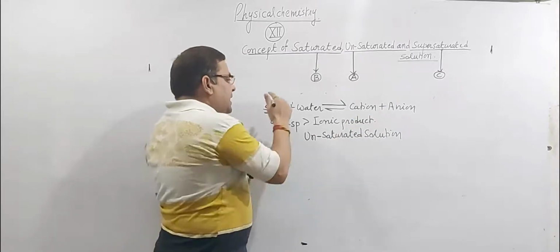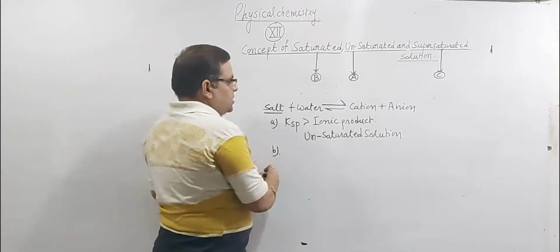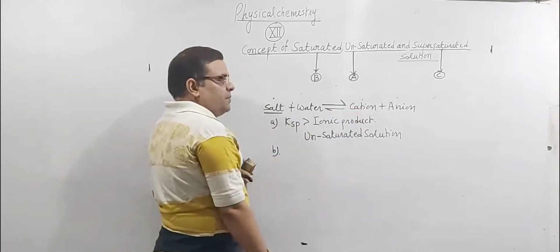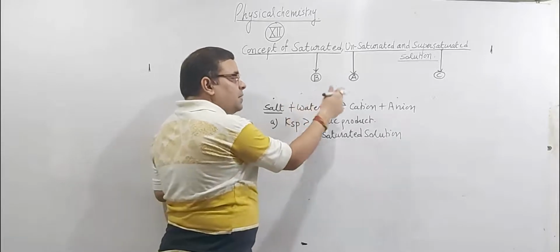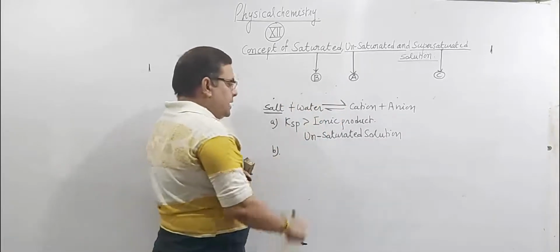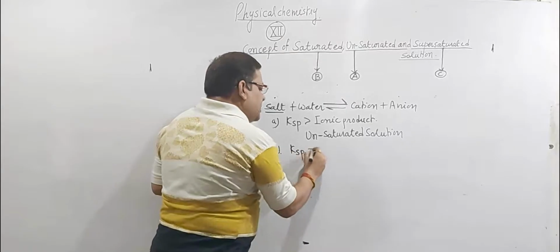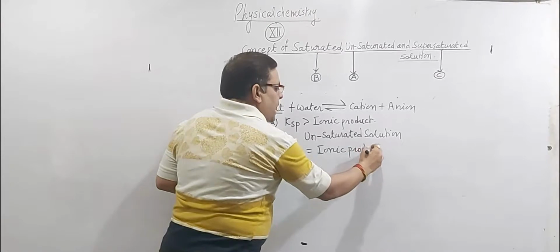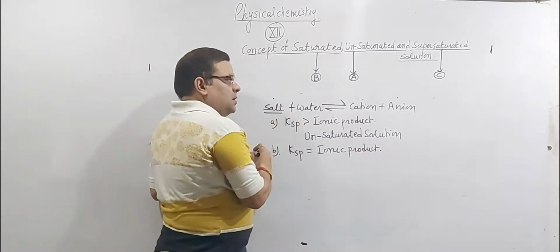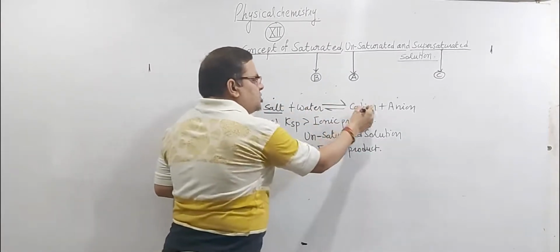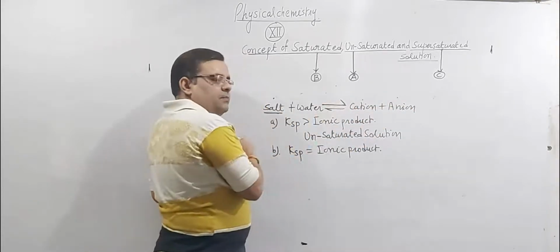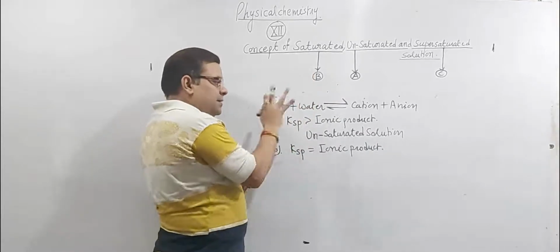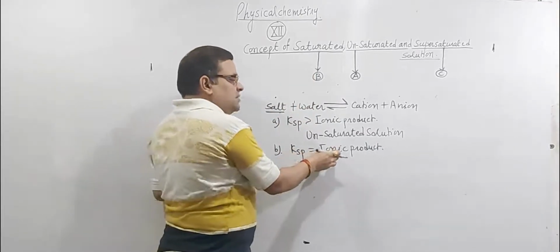But at any point at the particular temperature and pressure, if the solubility of any salt becomes equal to the concentration of cations and anions, then the process takes place in both forward and backward direction equally. And in this case, the value of Ksp becomes equal to ionic product. It means to say that the amount of salt dissolved in water will be equal to the association of cations and anions to give salt again. Therefore, the process takes place in both forward and backward direction equally. And in this case, the value of Ksp becomes equal to ionic product.